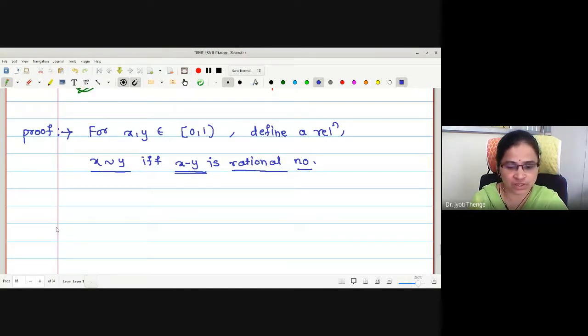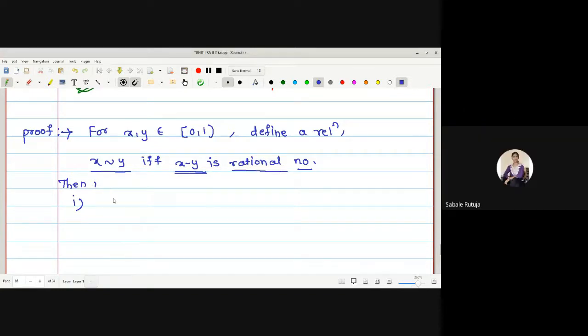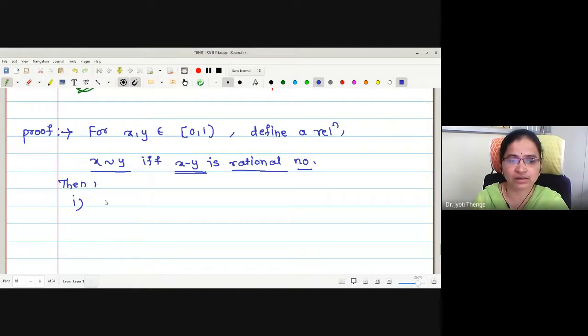Let us check whether the relation is reflexive. In order to prove it is reflexive, x must be related with x, right? Yes, ma'am. Okay, but what can I write here then?